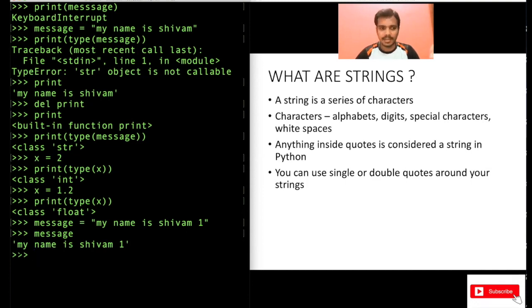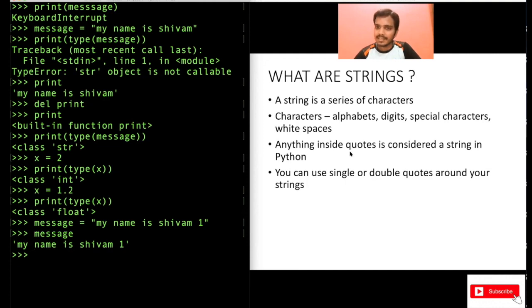It will also print, but it will also tell you that it will print with single quotes. That means this is a string actually. That's why it has used single quotes here and printed my name is Shivam. There's a difference with the print function. In the print function, you will not see single quotes. When you use the print function to print this message, you will not see the single quotes because it does not tell you whether it is a string or not. It will just print the raw value. Here it is also telling you that it's a string because it's enclosed in single quotes.